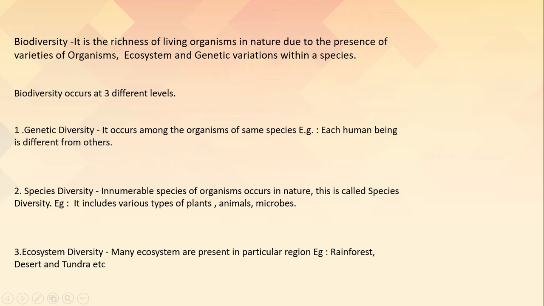Second level is species diversity. It includes the innumerable species of organisms which occur in nature. And the example is it includes the various types of plants, animals and microbes. The third level is ecosystem diversity. Many ecosystems are present in a particular region. The example is rainforest, desert, tundra region, etc.